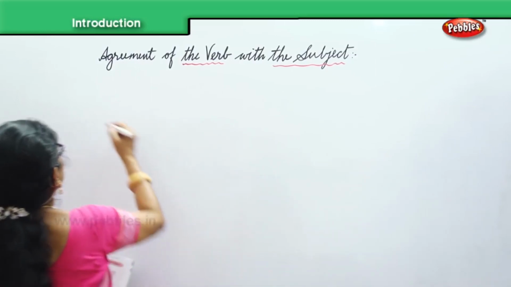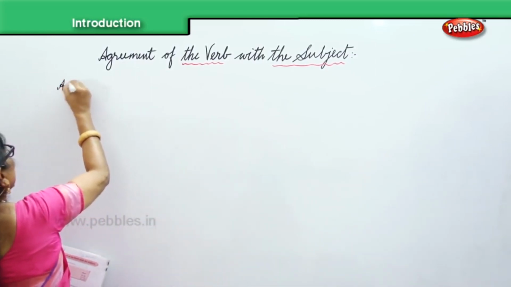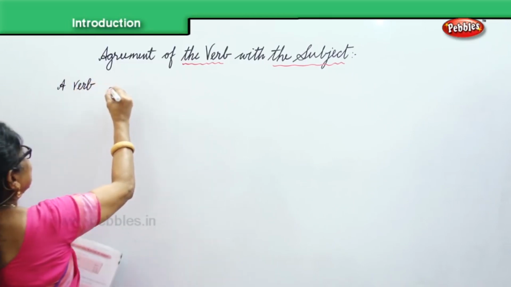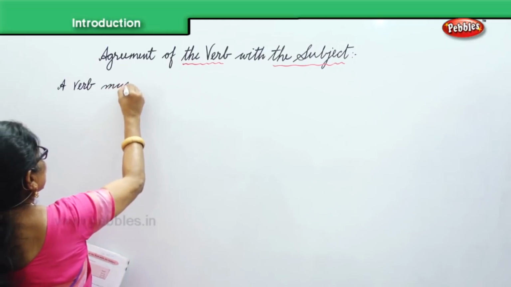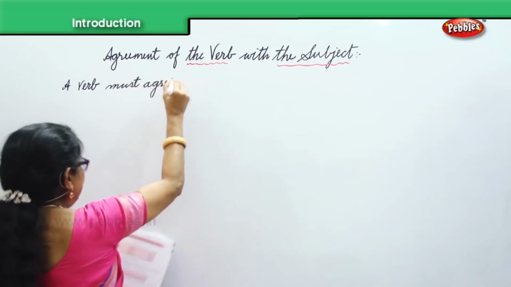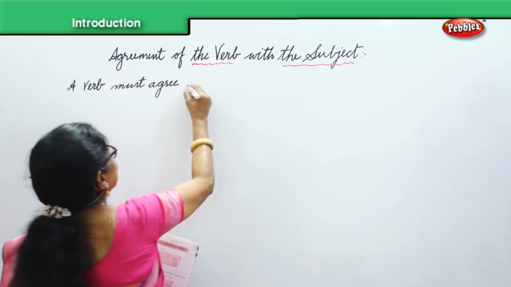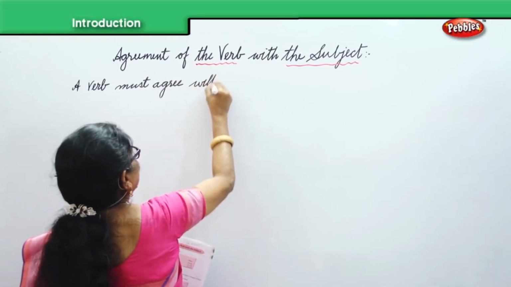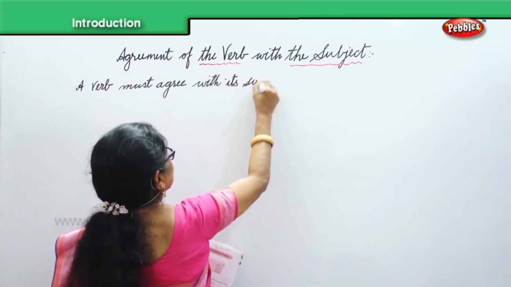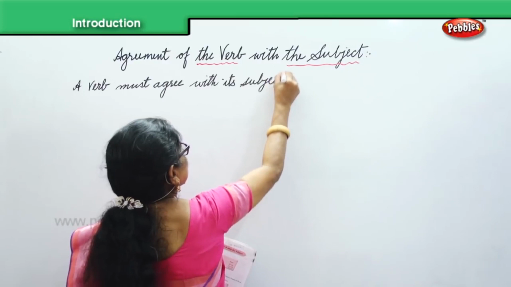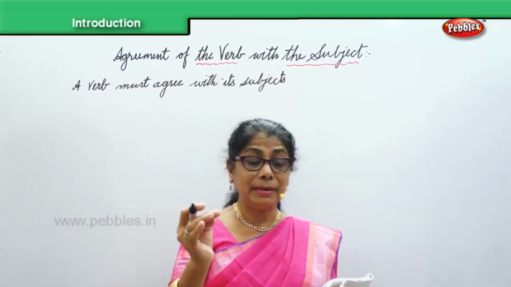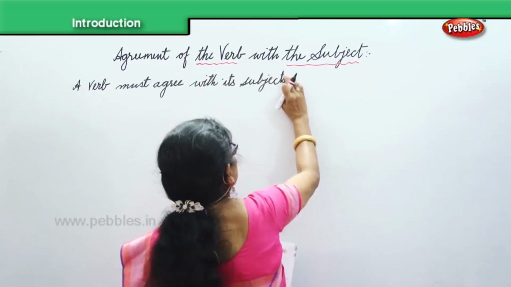A verb must agree with its subject in number and person.